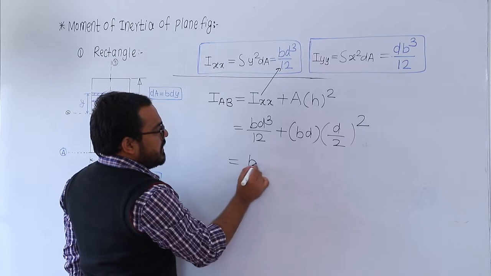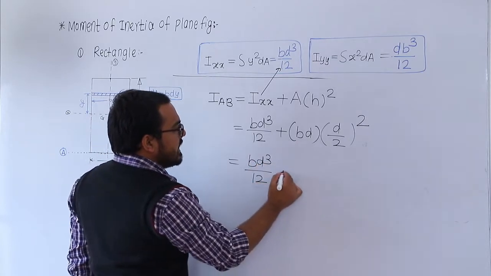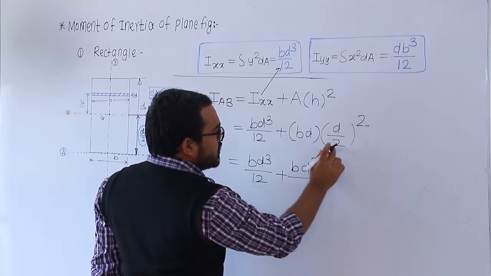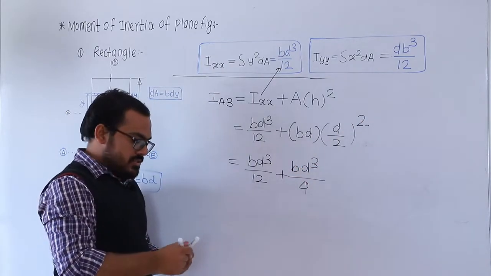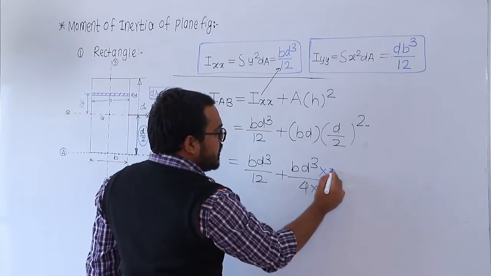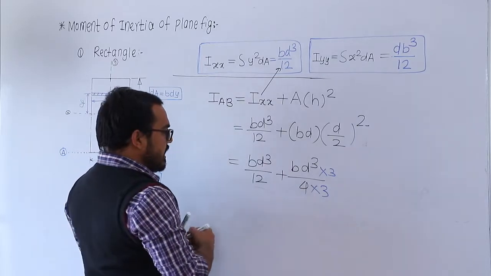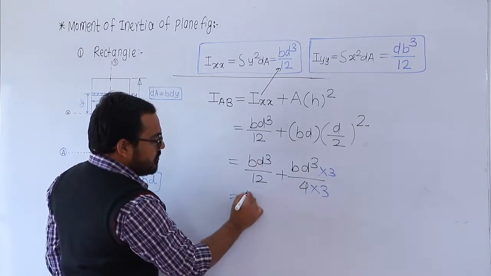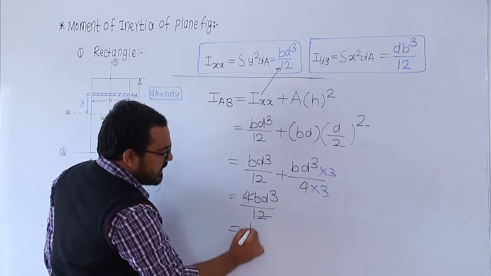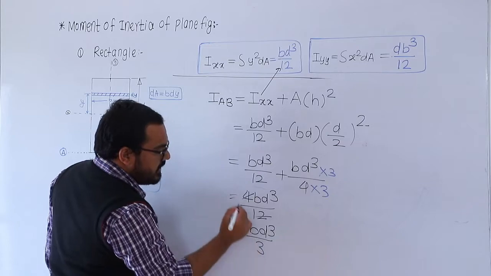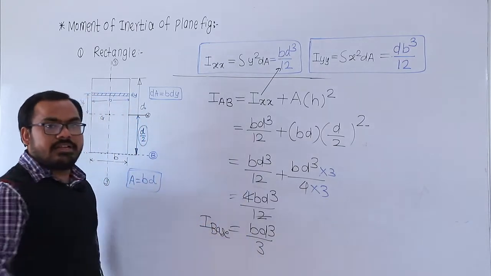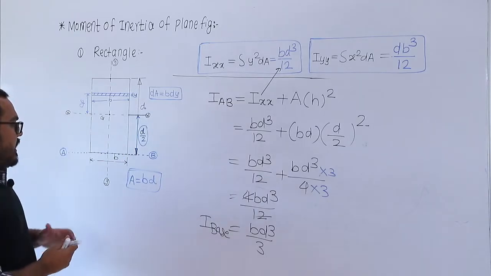So from this, BD cube by 12 as it is. B times D times the square of D by 2, so it becomes BD cube, and the square of 2 is 4. So after multiplying this 4 with 3, because I want to keep the same base, multiply the numerator also by 3. So this 3 and this 1, so 4BD cube divided by 12. From this, it cancels, BD cube divided by 3. So this is the moment of inertia about the base AB.